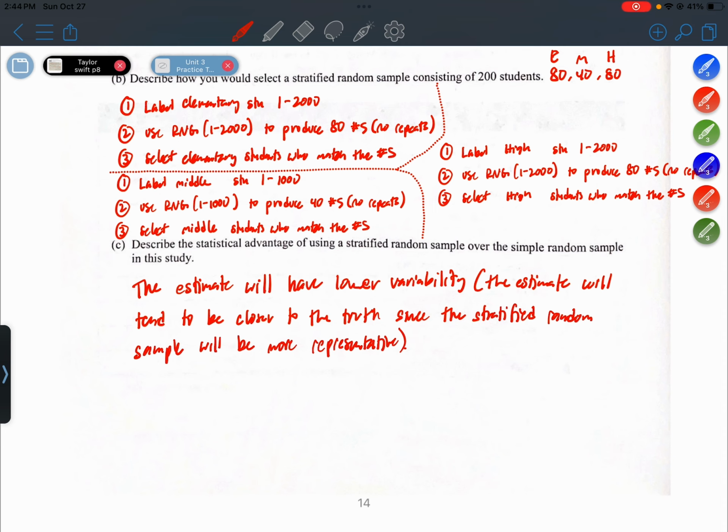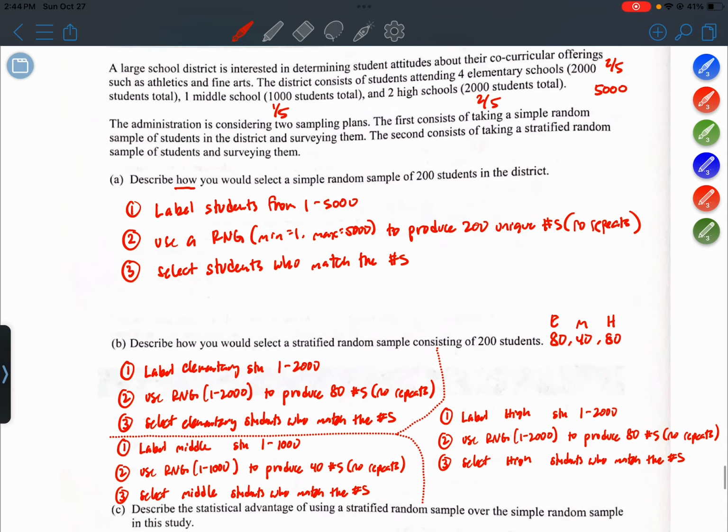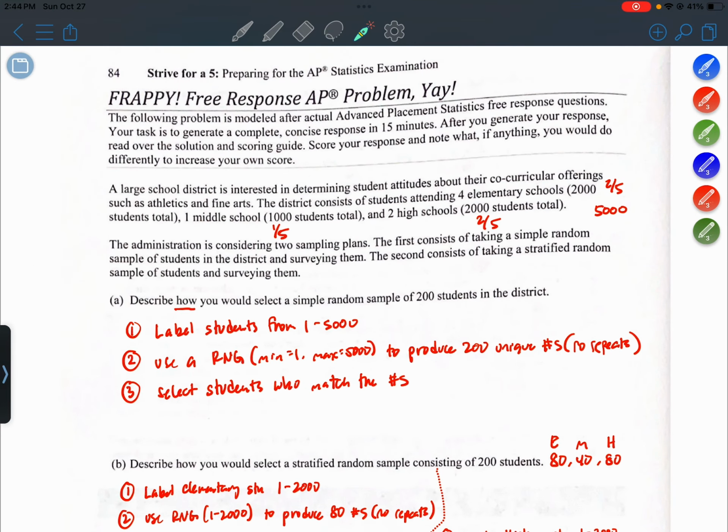The simple random sample should be representative, but again, when you're dealing with a random number generator, you don't know what numbers it's going to produce, right? It might produce a bunch of numbers so that, when you get those 200 students, a majority of them tend to come from one level.